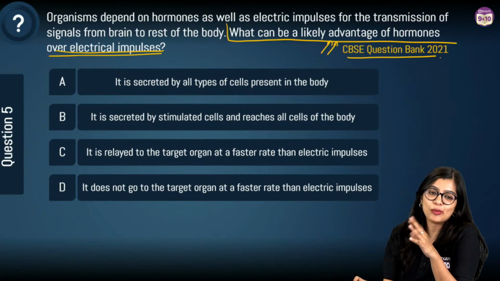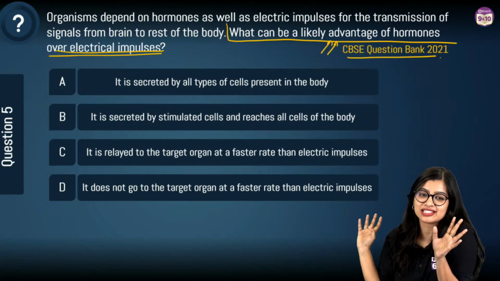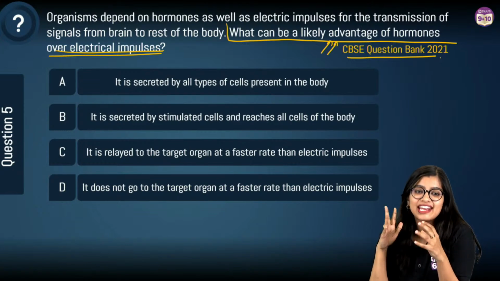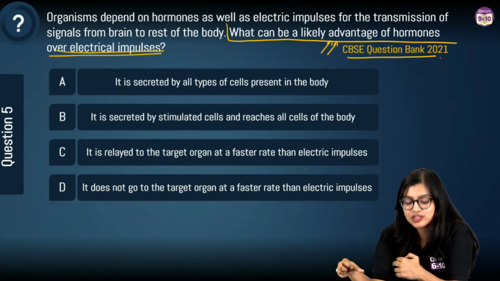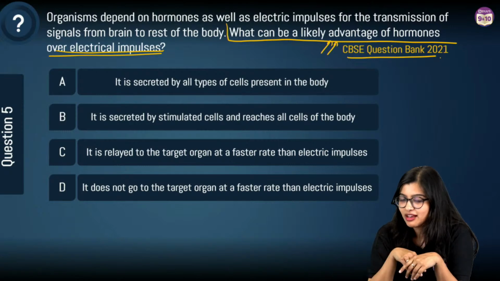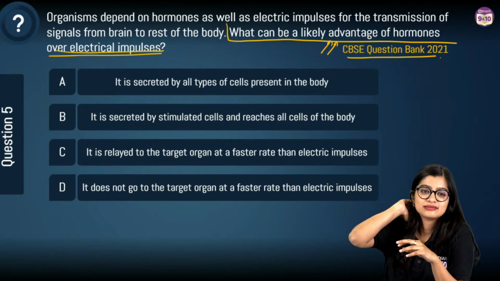Okay, be honest. How many of you like this question? Arey ma'am, I don't know what the answer is, but the question is nice. Very interesting, very tough question. Looks competency type, no? How many of you like this question?